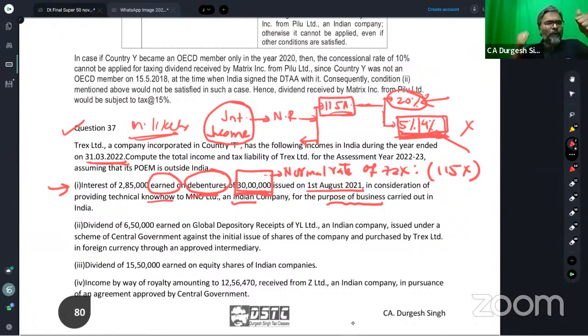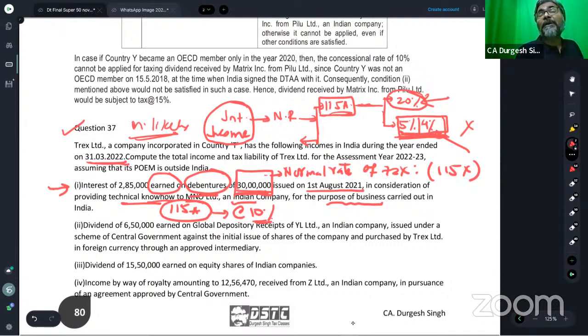So there are two incomes in this adjustment. One is the income towards the FTS, and the second one, students, is the interest income. The FTS income, students, will be assessed under which section? 115A. FTS income will go under 115A at the rate of 10%. Why 10%? Because just now we discussed in the last question that the assessment of royalty and FTS income of the non-resident will depend upon which factor? The existence of the PE in India and whether the services are routed through that PE in India.